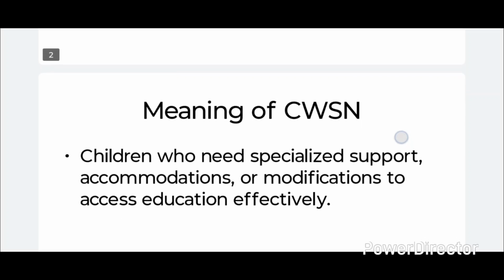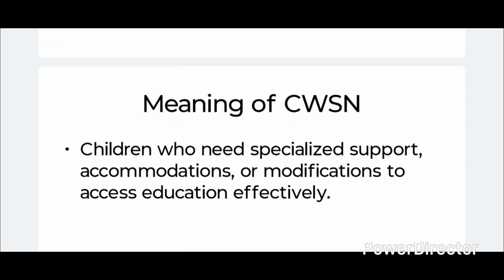So, what is the meaning of CWSN? A child with special need is a child who experiences difficulties in learning and participation in regular educational settings and therefore requires special support and accommodation or modification in learning in school.